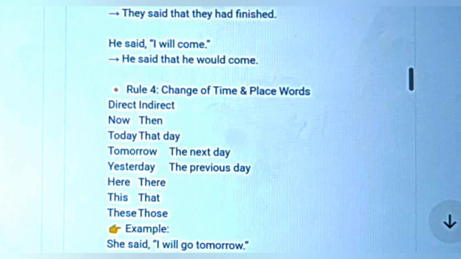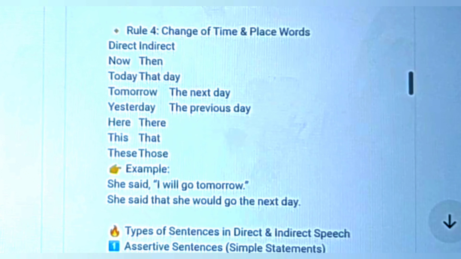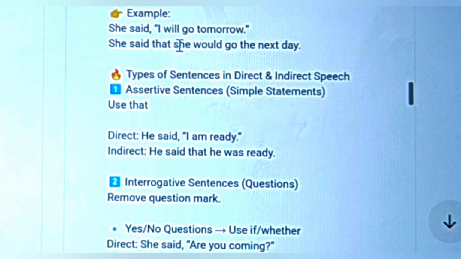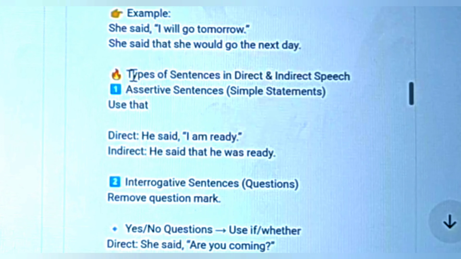For example, in a sentence we have here, she said, "I will go tomorrow," and this will be changed like this: she said that she would go the next day.